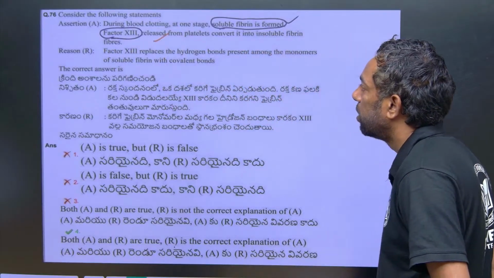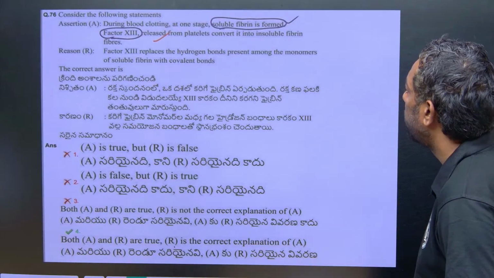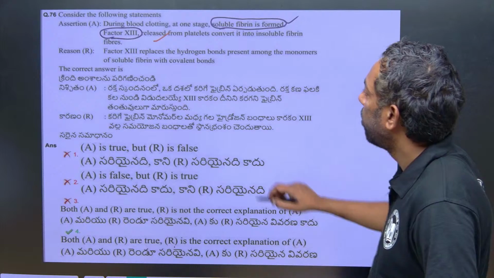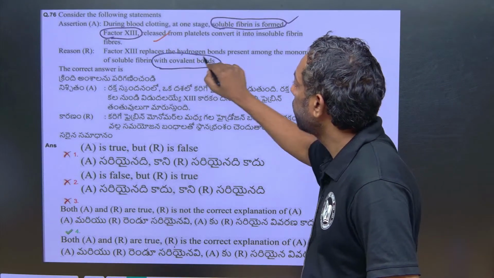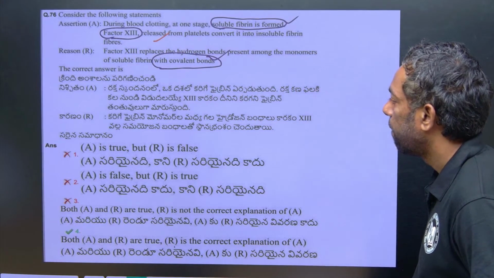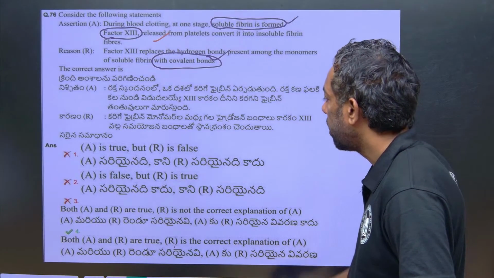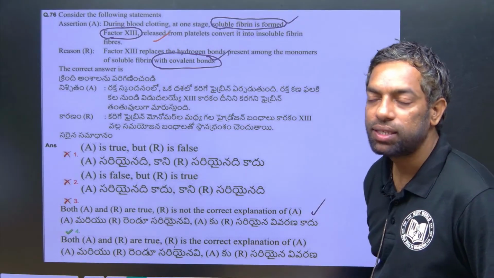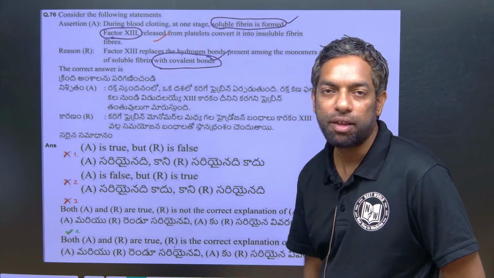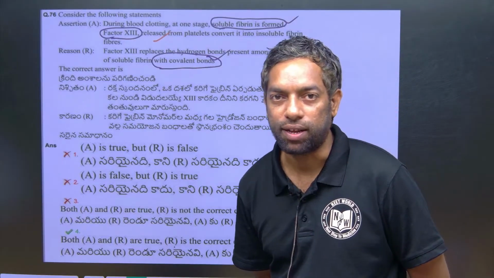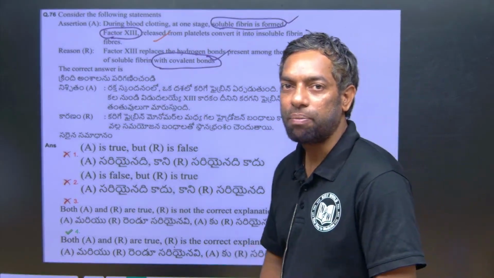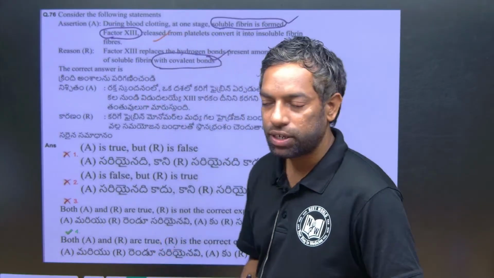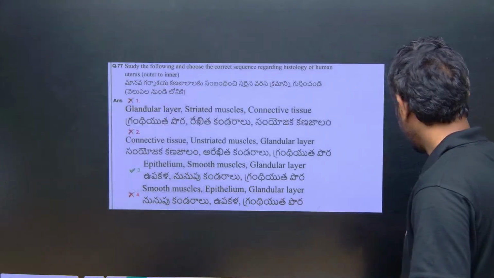Factor 13 replaces the hydrogen bonds present among the monomers in soluble fibrin with covalent bonds. Of course, right. A is true, R is not the correct explanation of A. This is the blood clotting factors. This is the important mechanism of blood clotting. Fibrinogen converted into fibrin. There are many equations, guys. You have to read it once.